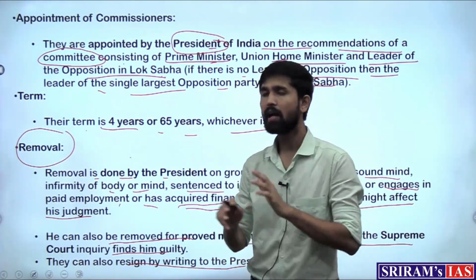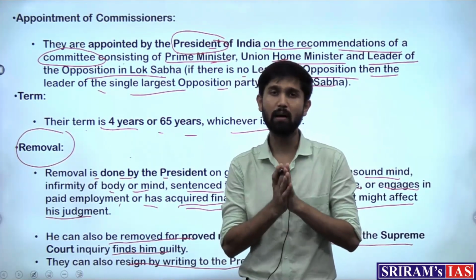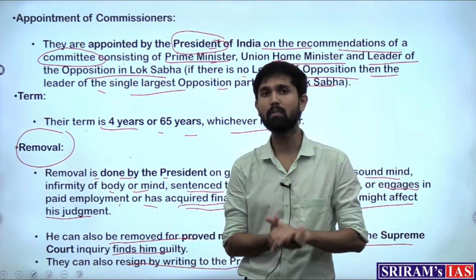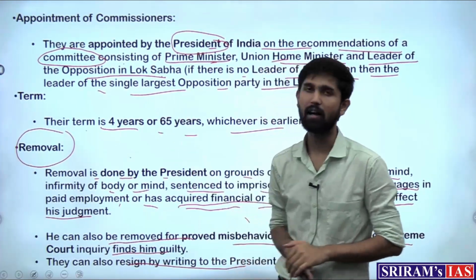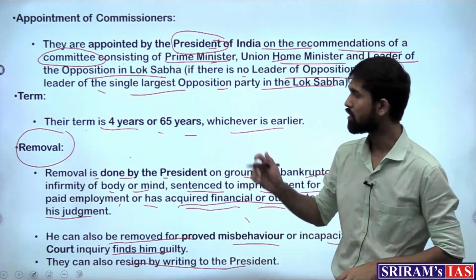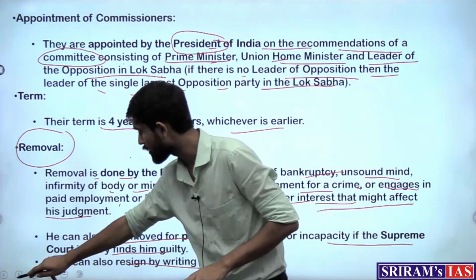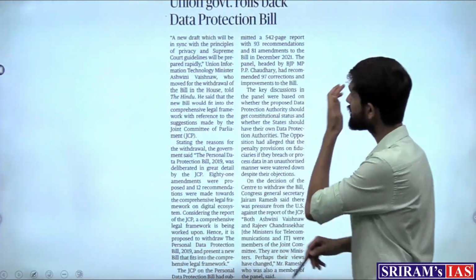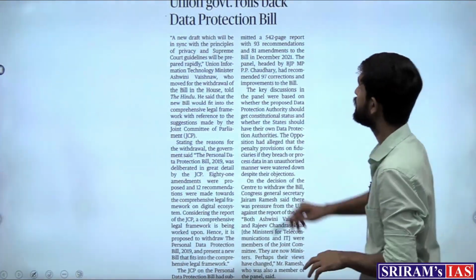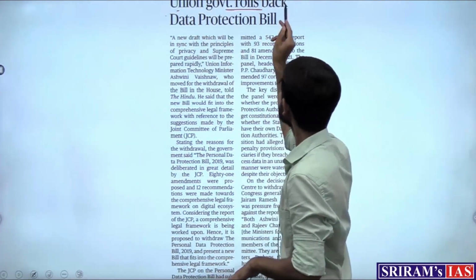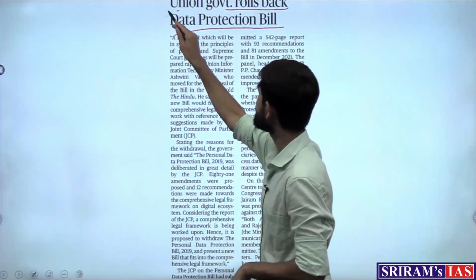So this was the background on the Central Vigilance Commission and the Chief Commissioner and the 2 other commissioners that are a part of the CVC. So with this, let's move on to our next article for the day. Now the next article which features in the newspaper reads, Union Government rolls back the Data Protection Bill.